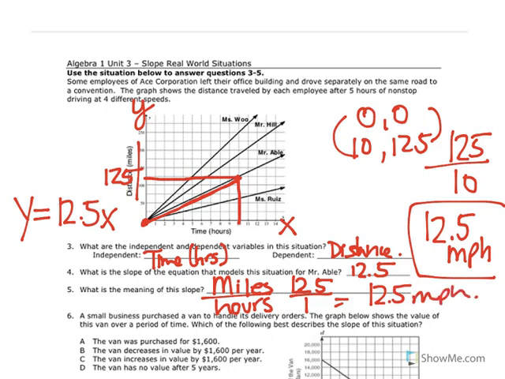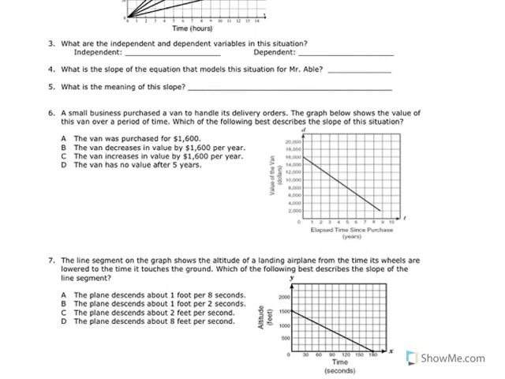Let's look at number 6. A small business purchased a van to handle its delivery orders. The graph shows the value of the van over a period of time. Which of the following best describes the slope? First of all, we see it has negative slope. So if this is the value of the van, we know the value of the van is decreasing.